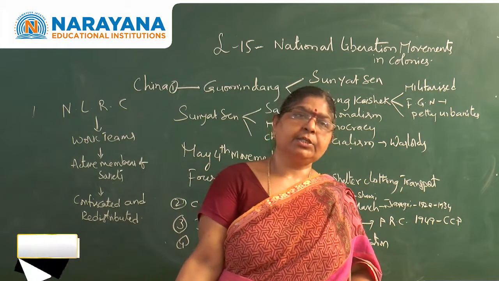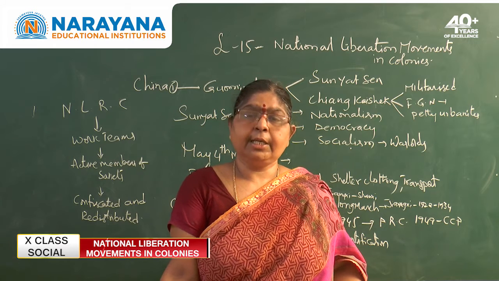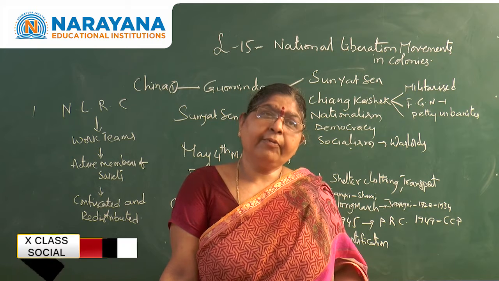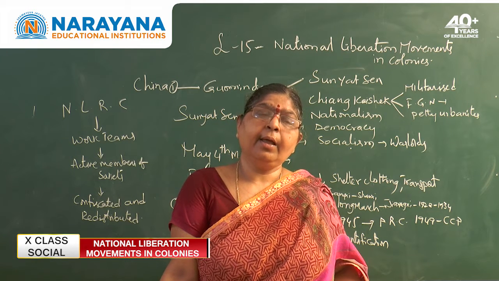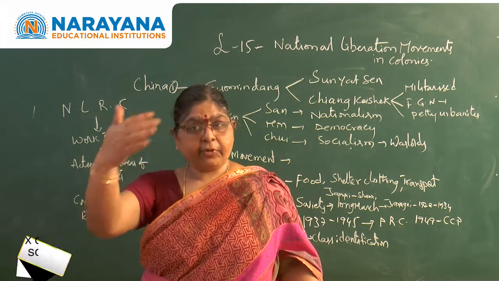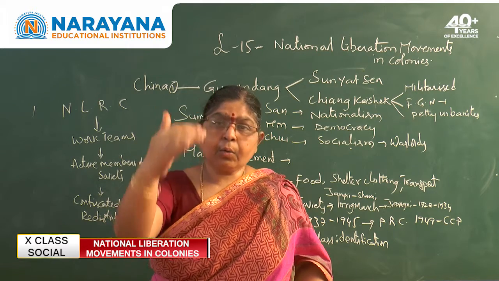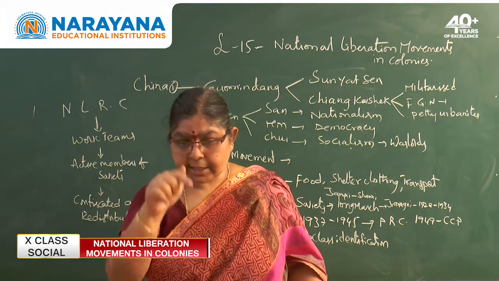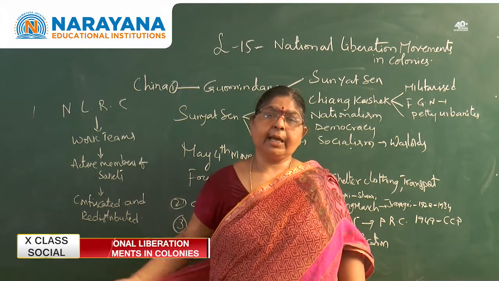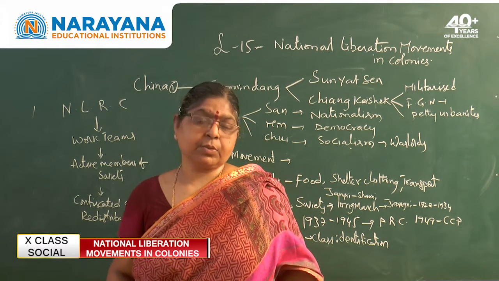Now at this particular junction, I told you that in 1921 Mao Zedong established the Chinese Communist Party, influenced by Lenin. He got influenced by Lenin, and he took up a different view. He wanted to give priority to the rural people, the peasants' problems. He understood that 70% of the population were peasants, and unless their problems were solved, he could not do justice to the people.